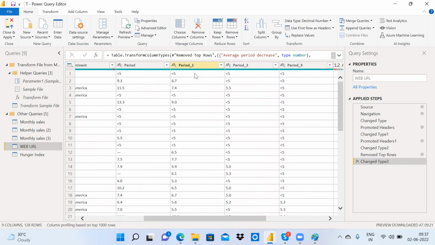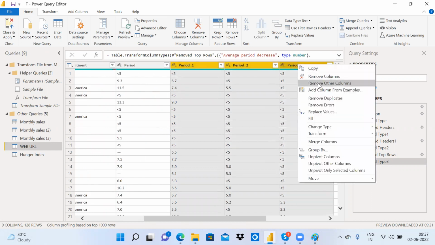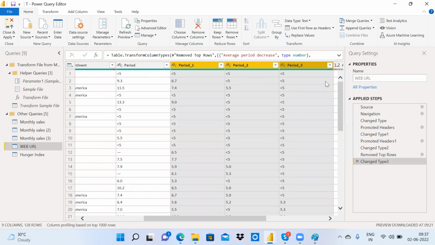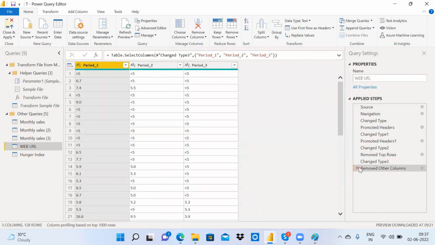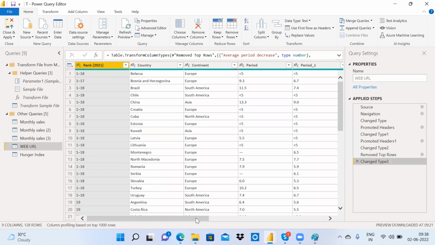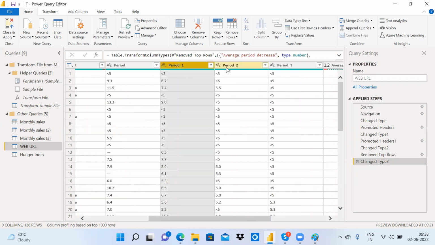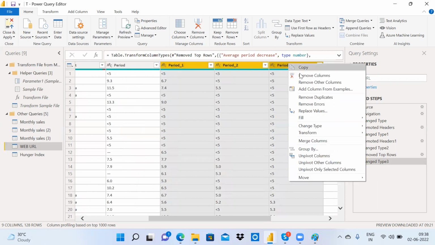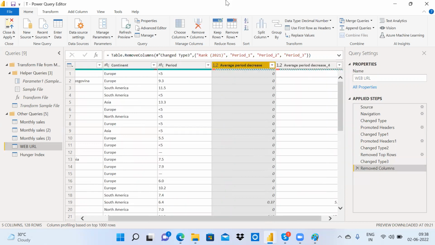I have 4 periods and I don't require them, so I am removing these 3 columns. I'm just removing columns. So how many steps have I applied? 1, 2, 3. Three steps I have applied.